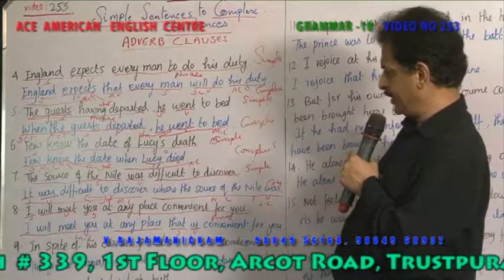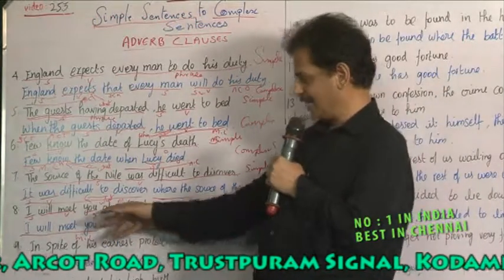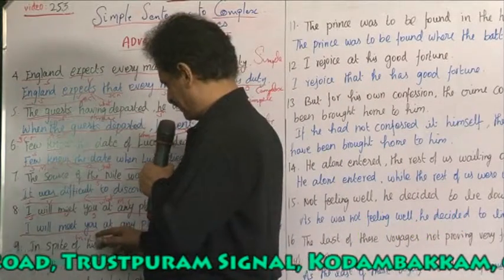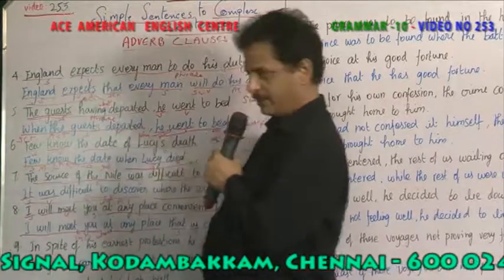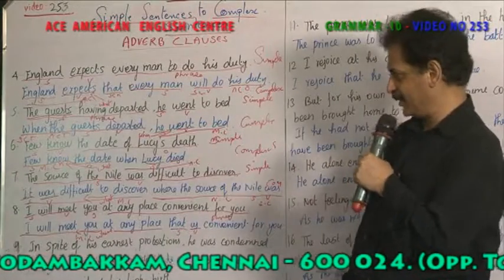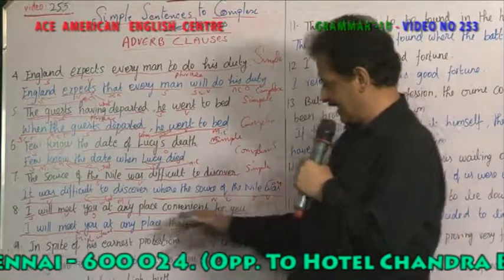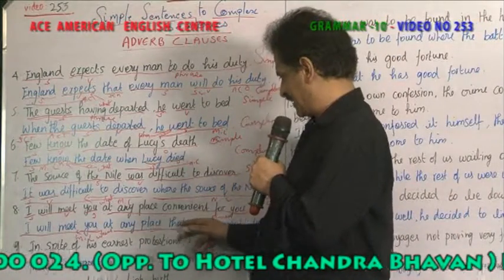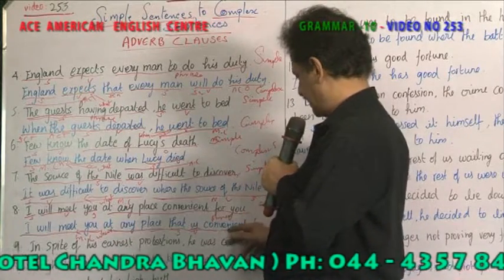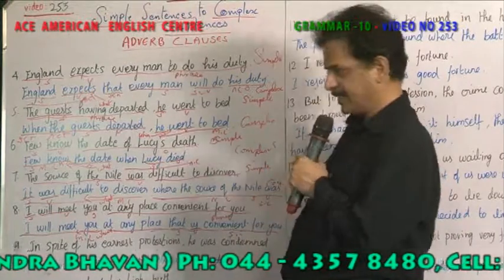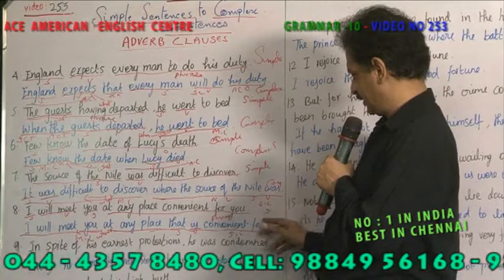So I will meet you at any place. I will meet you where? You ask a question: where will I meet you? To the main sentence, main verb, the answer you get is at any place that is convenient for you. So at any place that is convenient for you, the entire sentence becomes a subordinate clause depending upon the main clause to give you a complex sentence. This becomes a simple sentence.